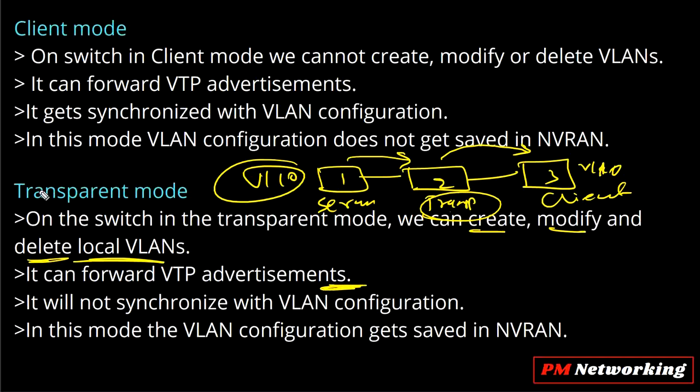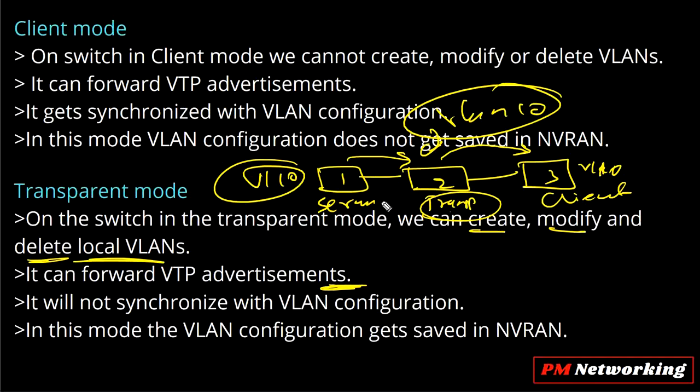Transparent mode can never send a VTP update. So now the question is how to create VLAN 10 on this switch. Manually, you can create VLAN 10 on this switch. The administrator can configure VLAN 10 on this switch, right? So go to switch number 2, and after that, VLAN 10. You can manually create VLAN 10. This switch will never create VLANs by VTP update.